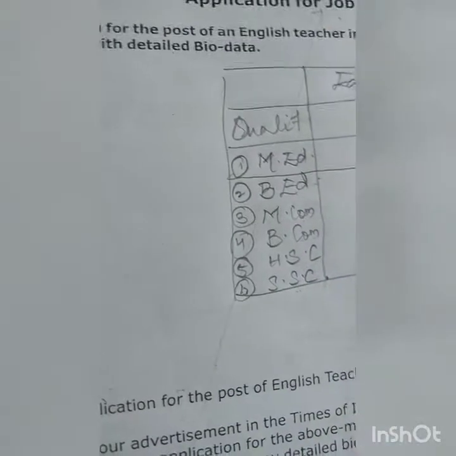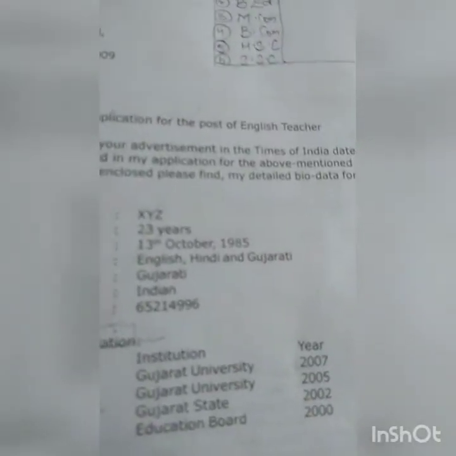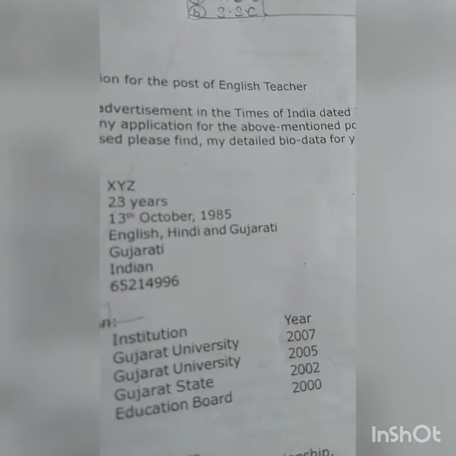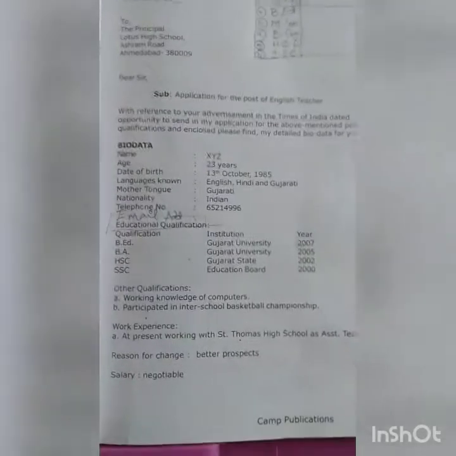Okay? So many children make this mistake, children. While I was doing the paper checking also, in the job educational qualification format, please do it like this. Okay, this is very much necessary.